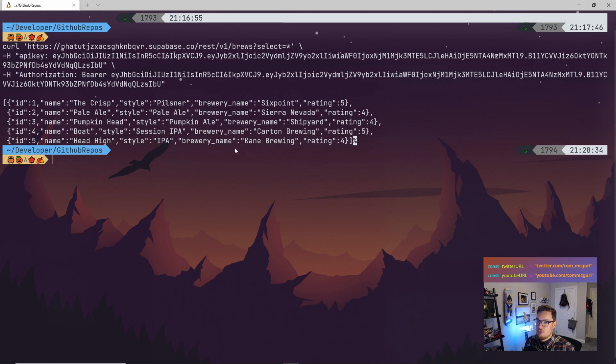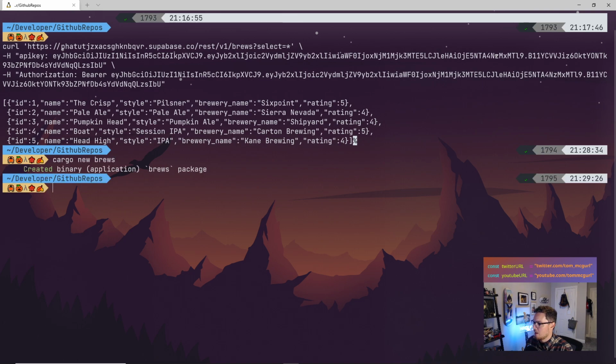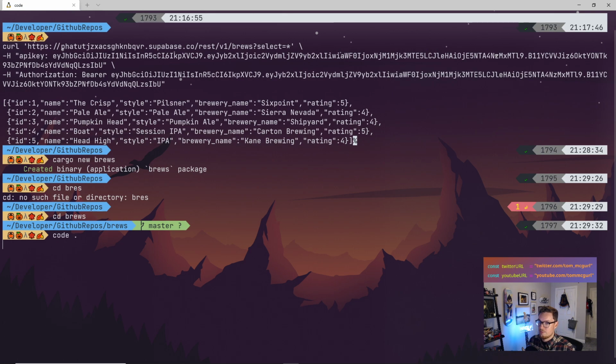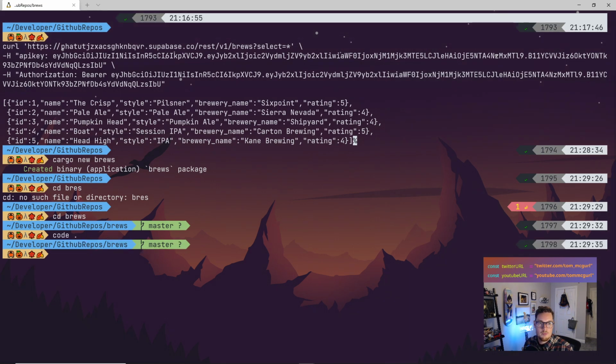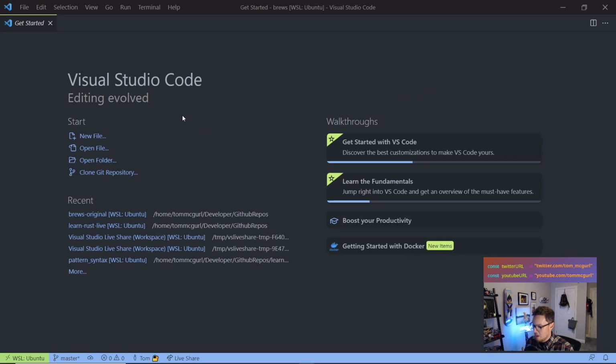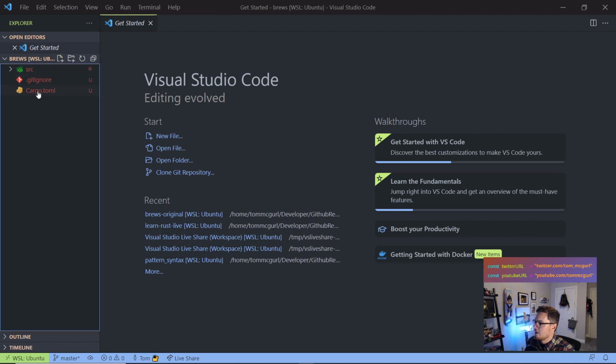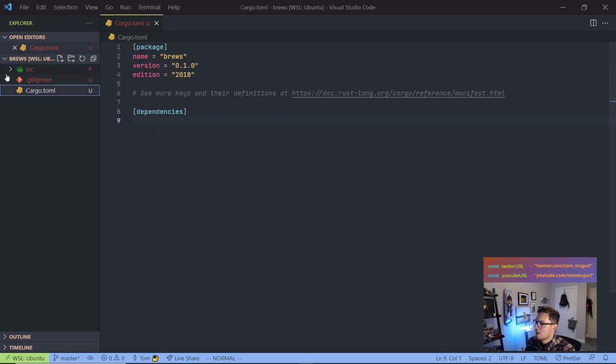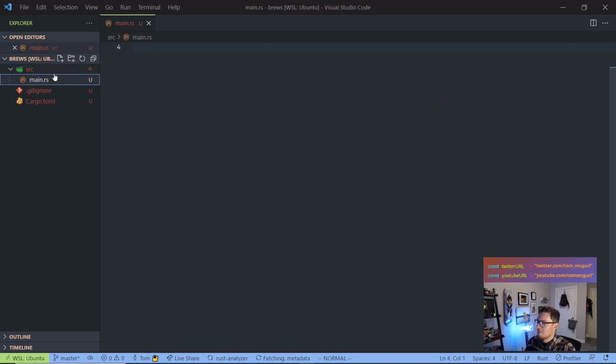First things first, we're going to create a new project. We're going to do cargo new and call it Brews. You can see I already have that there. Then we cd into Brews and open that up in VS Code. Now we have our Brews project. Since we used cargo, you can see it generated our Cargo.toml and our source code with our main. We're not going to make a library here, just a regular main. It still looks like it's generating our target and debug. And you can see our main always starts with a hello world.